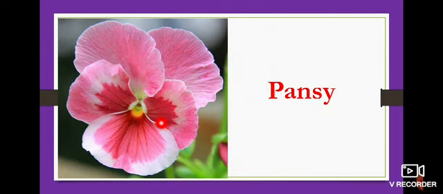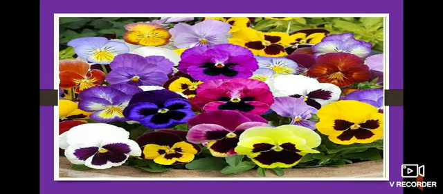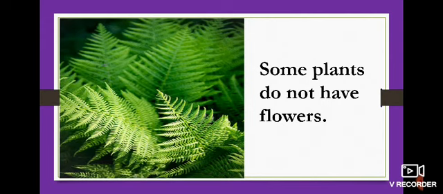And look at the next one. The name of this flower is pansy. What's that? Pansy. What's the spelling for pansy? PANSY, pansy. This flower also we can see in many colors. Look at here. Many colorful pansy flowers are here, no? Yes. 3 flowers we learn. What are the 3 flowers? Dahlia, rose and pansy. What we learn? Most of the plants around us are having flowers. Now we are going to learn the next one.